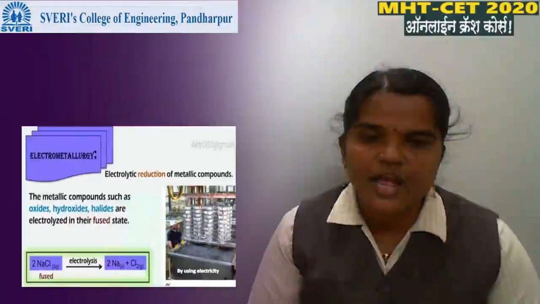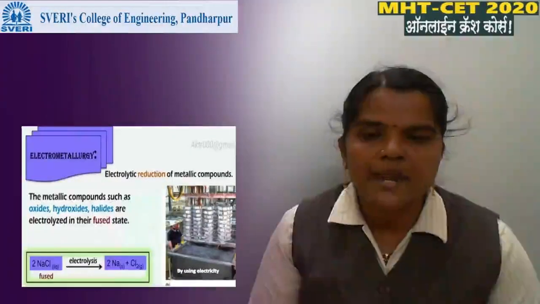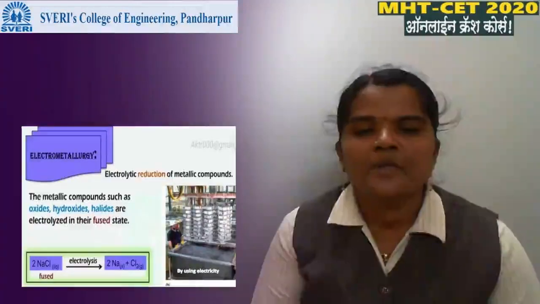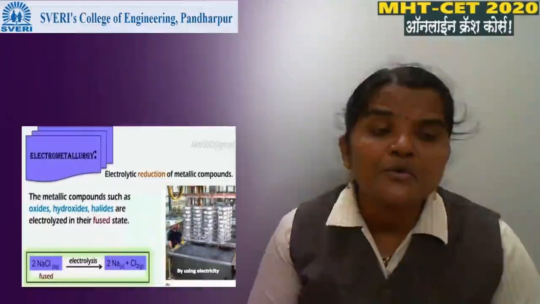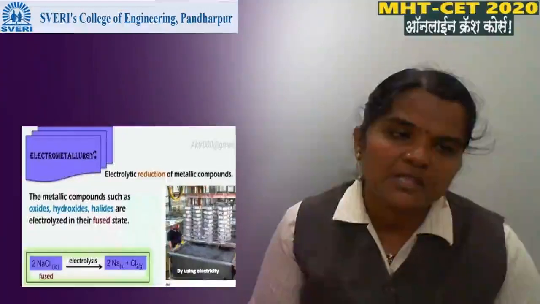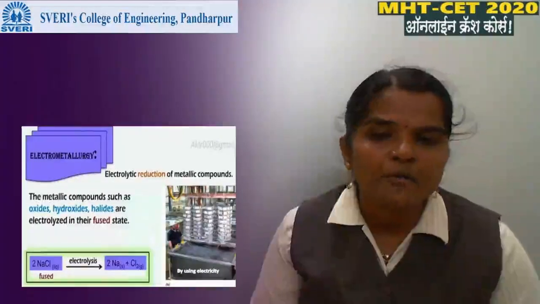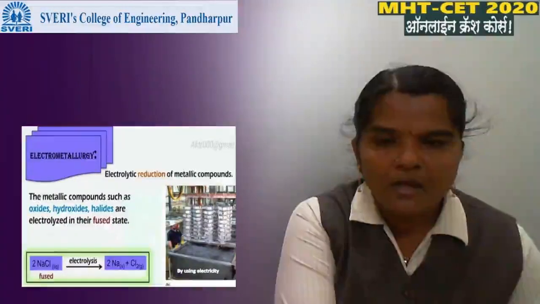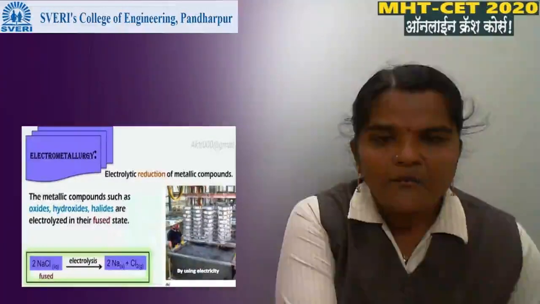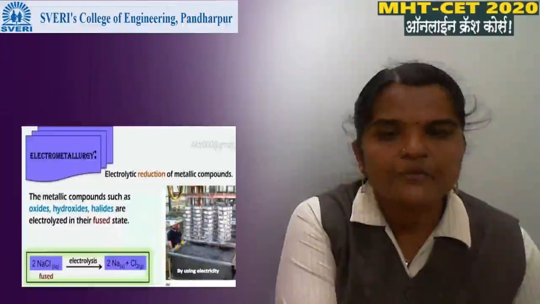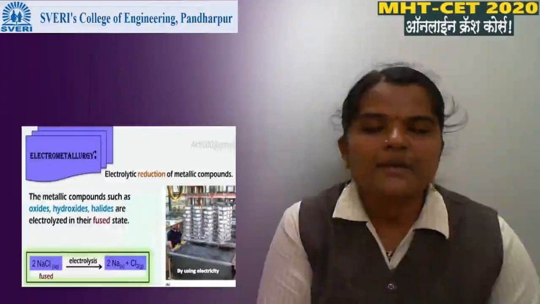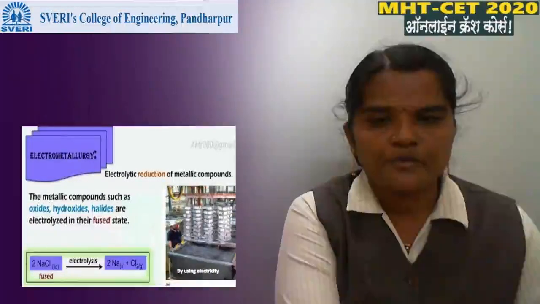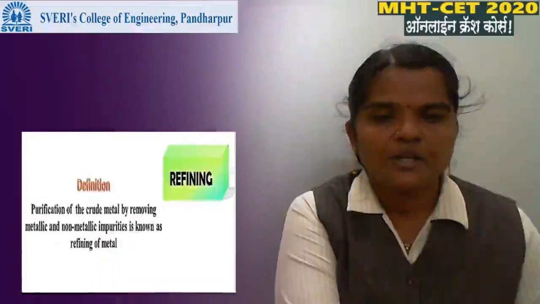Metallic compounds such as oxides, hydroxides, halides are electrolyzed in fused state because we are unable to reduce the metal by using the chemical reduction method, that is the hydrometallurgy process. Electrometallurgy is used when we are unable to carry out the chemical process, then and only then we use the electrometallurgical process.